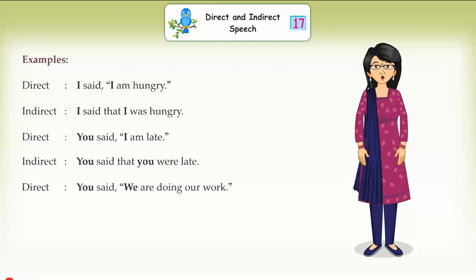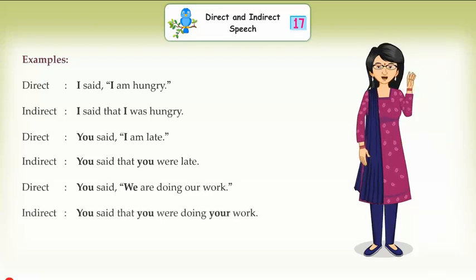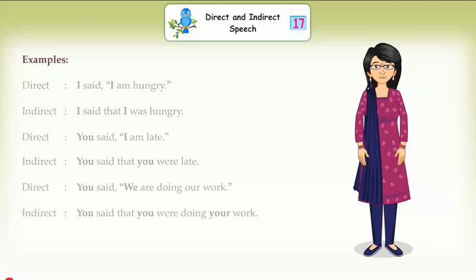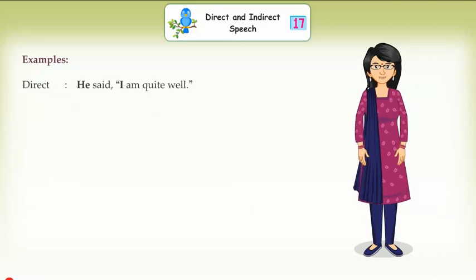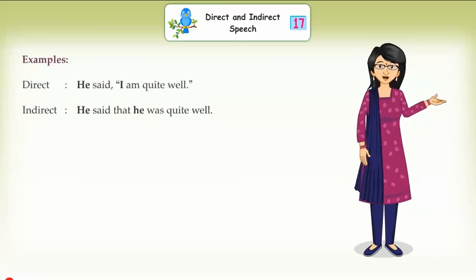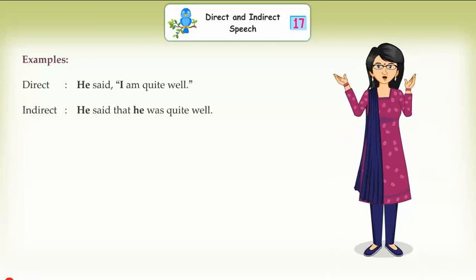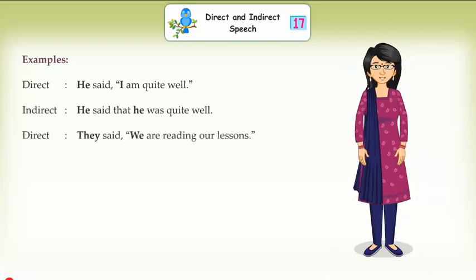Direct. You said, "We are doing our work." Indirect. You said that you were doing your work. Direct. He said, "I am quite well." Indirect. He said that he was quite well. Direct. They said, "We are reading our lessons." Indirect. They said that they were reading their lessons.